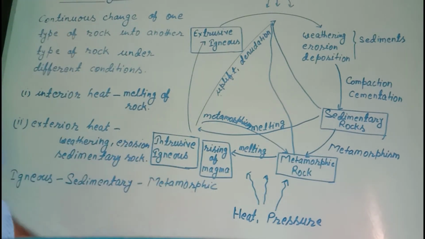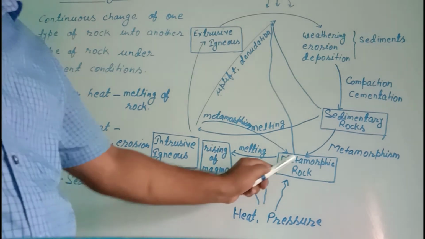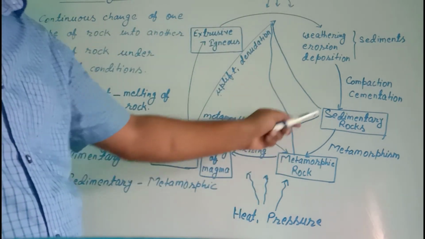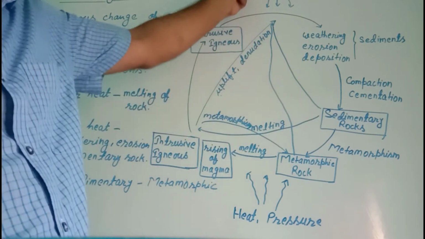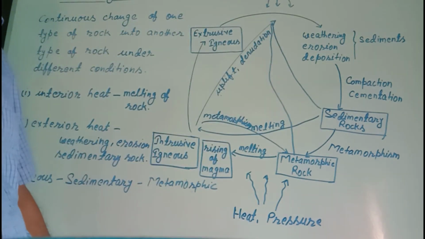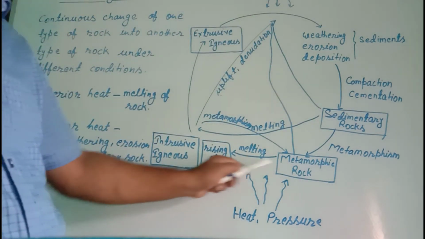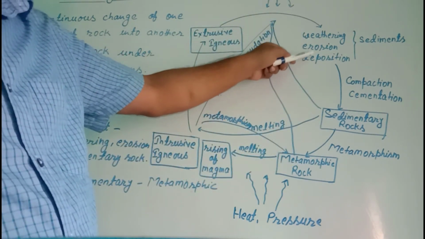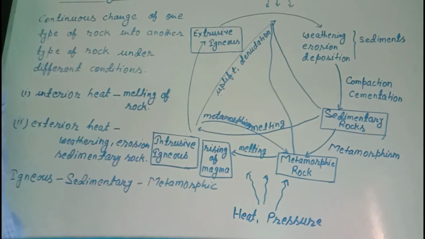Not only the intrusive igneous, metamorphic can also be exposed directly under the heat of the sun. Sedimentary can also be exposed directly under the heat of the sun. As the three rocks will be exposed under the heat of the sun, then there will be process of weathering, erosion and deposition. Sediments will form.